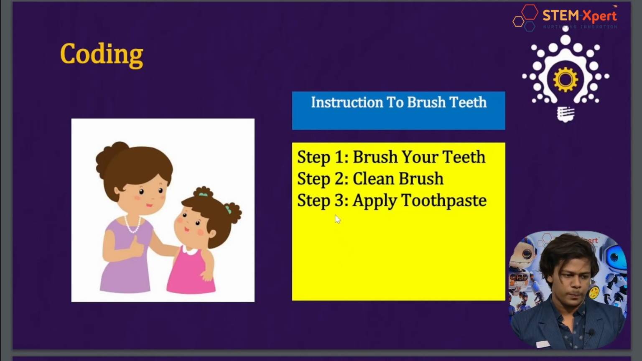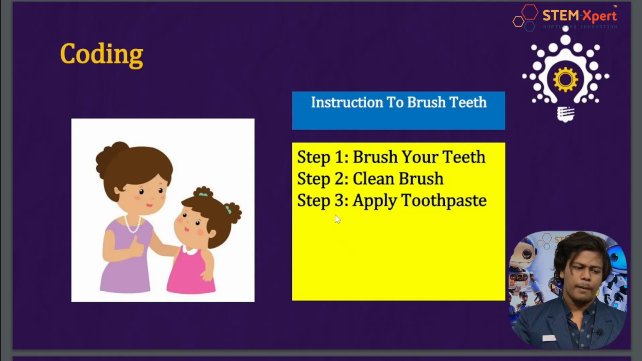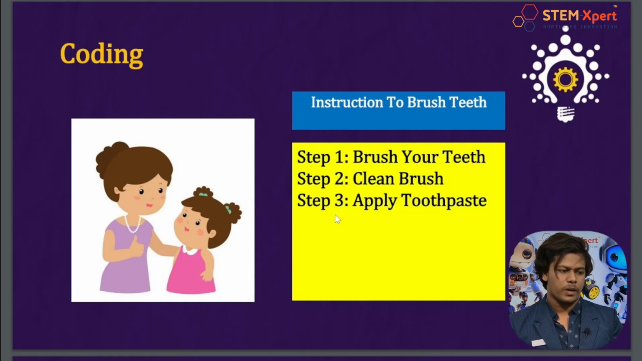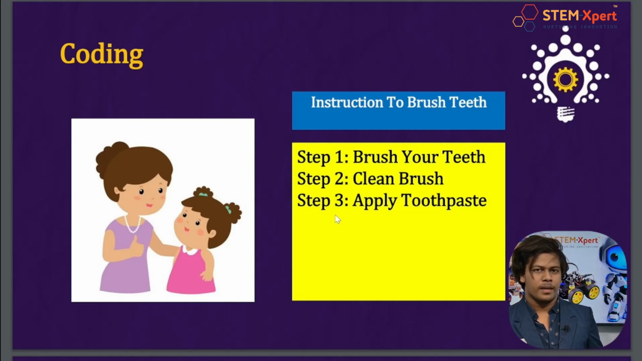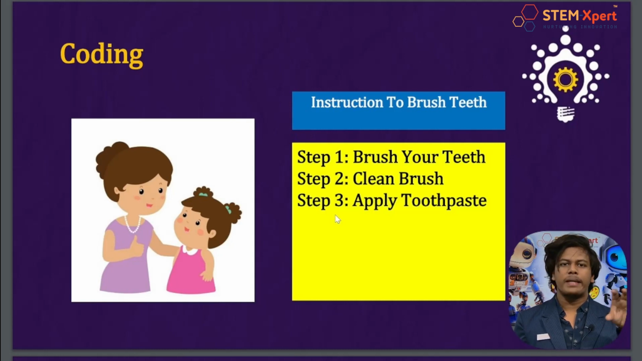What about the second one? It should be apply toothpaste. Exactly. Apply toothpaste. What about the third instruction or the third step? Brush your teeth. So these are the instructions to complete the task. So what have we learned? Coding is a set of instructions to complete a task.